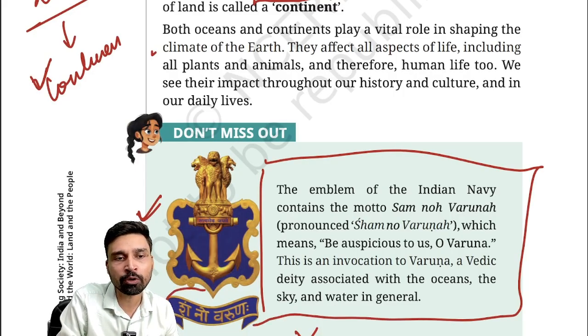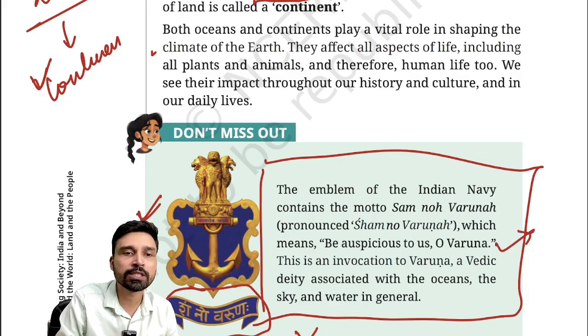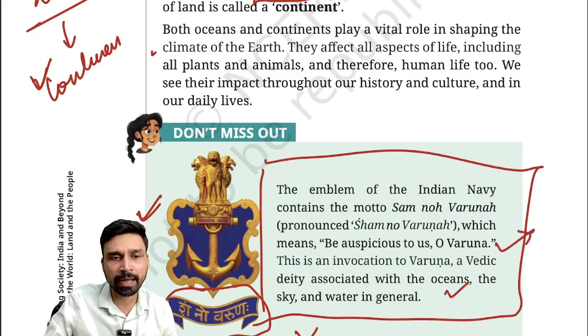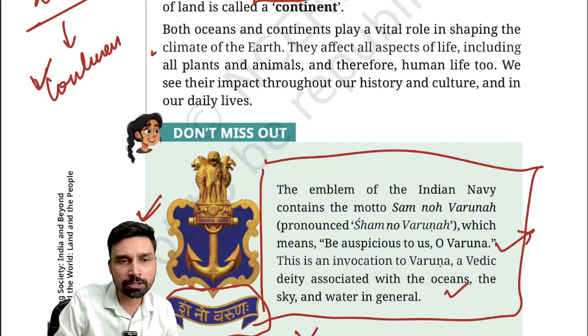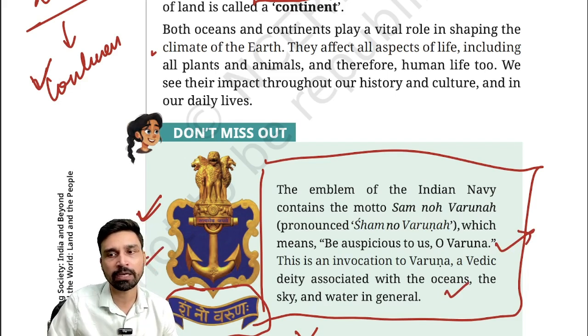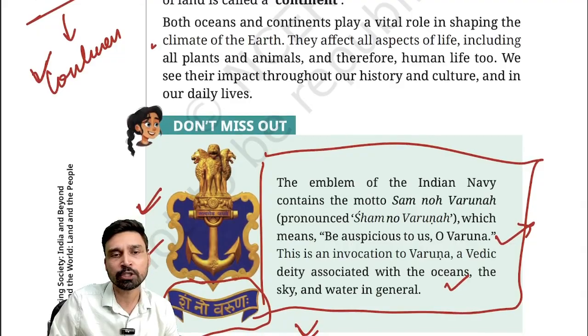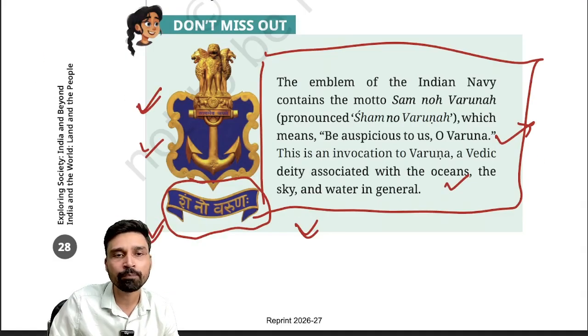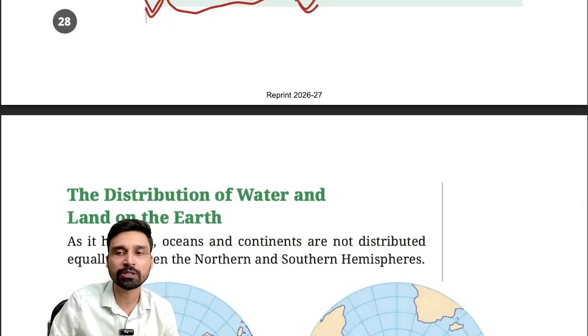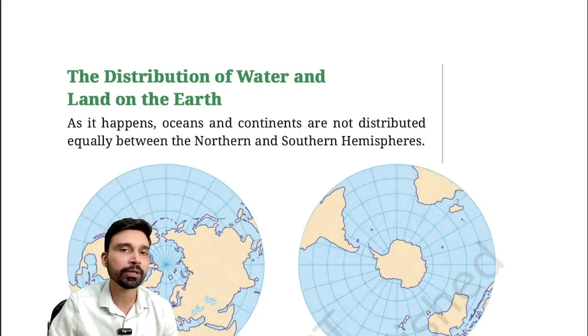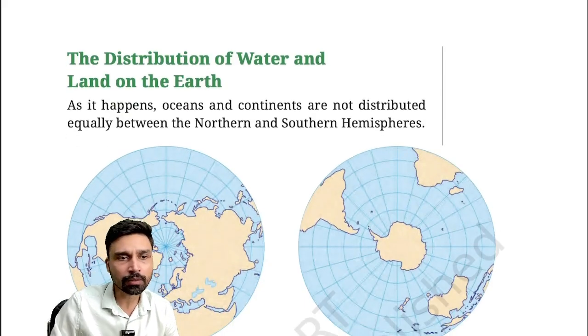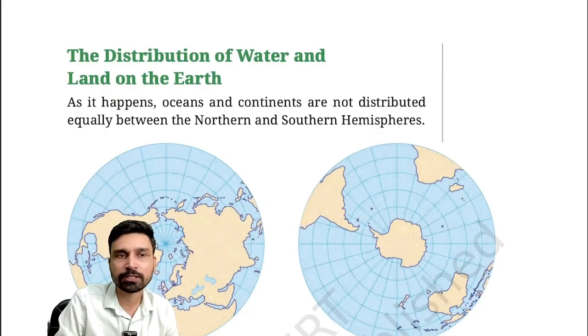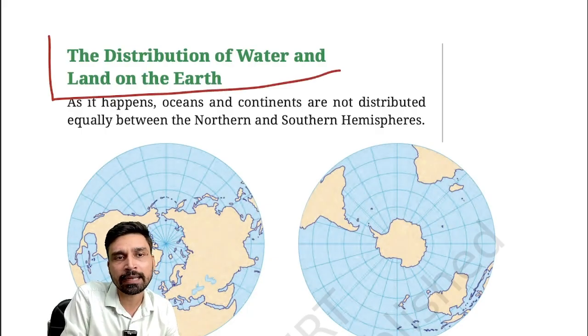Sham no Varuna, that is the first motto you can see here. That is the motto of the Indian Navy. It simply means be auspicious to us, O Varuna. Varuna is the Vedic deity associated with the oceans and the sky, water in general. Because Indian Navy personnel and ships spend most of their time in the water, they invoke the deity Varuna, requesting him to be auspicious so they can continue doing their work without any hurdles. Now the next point we have to study is the distribution of water and land on the earth.